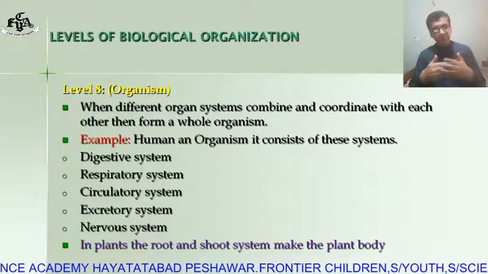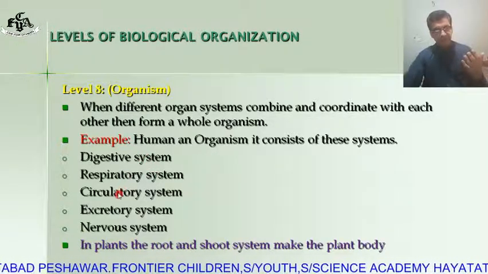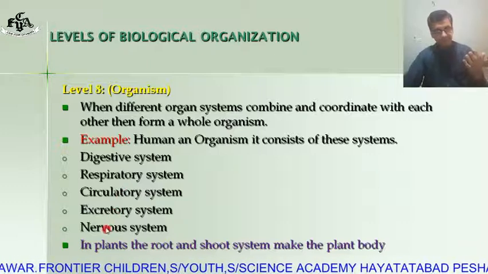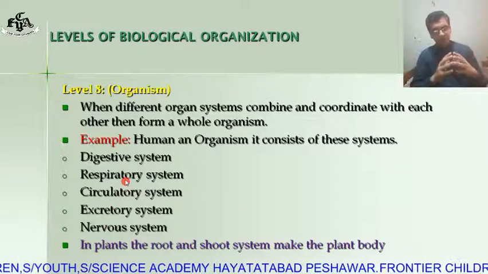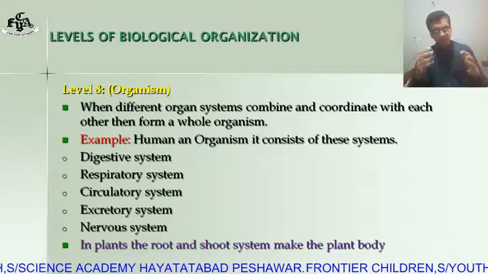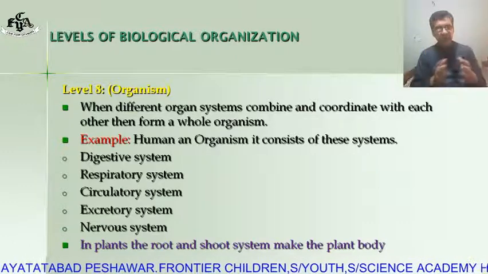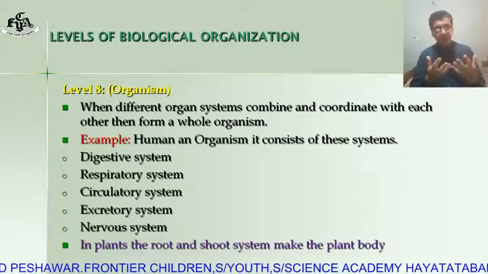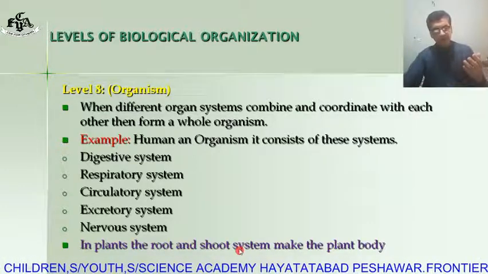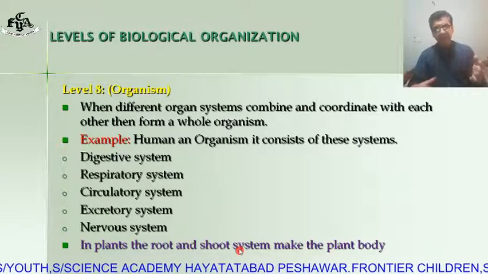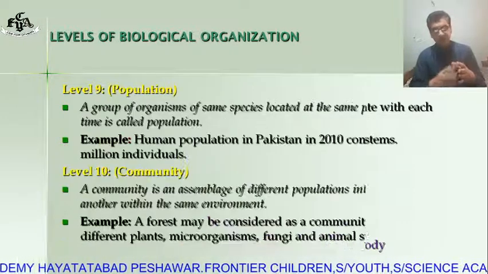It consists of systems like the digestive system, respiratory system, circulatory system, excretory system, and nervous system, and the skeletal system for support and movement, etc. All these systems coordinate with each other and form an organism, and the example of that organism is human. In plants, the root and shoot system make the plant body. So that was level number 8.